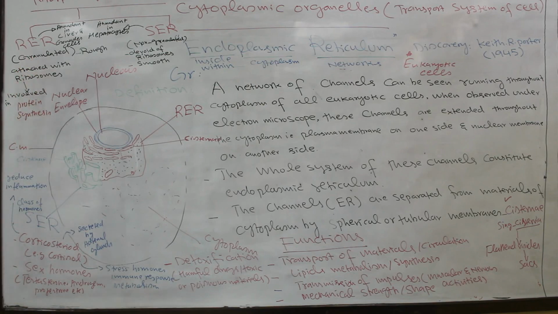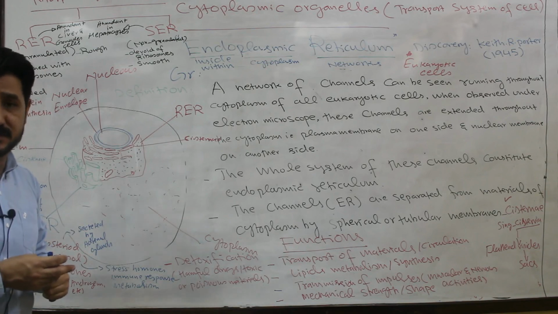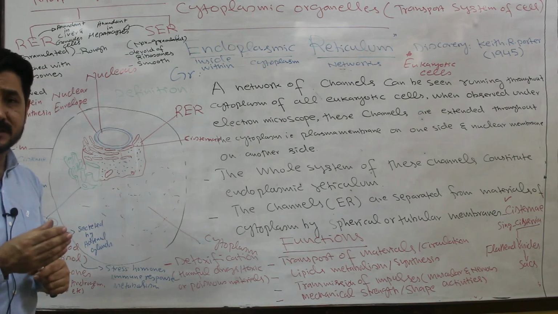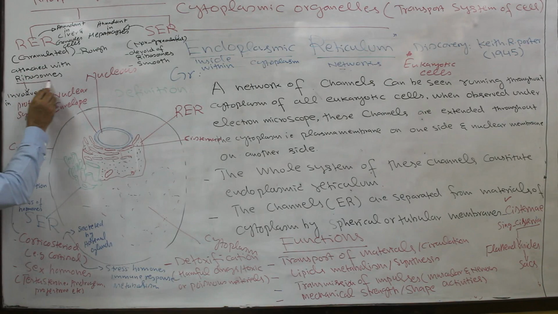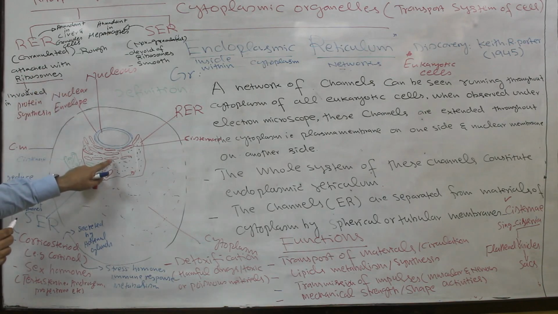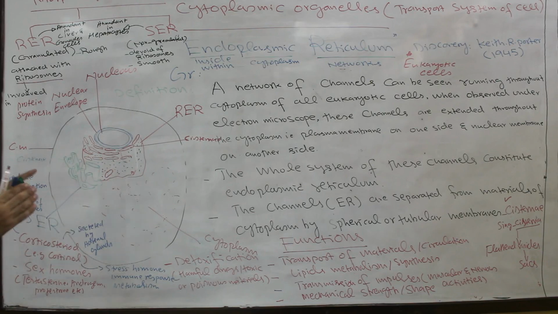In other words, rough endoplasmic reticulum is studded with ribosomes. Ribosomes are attached to the outer surface of the endoplasmic reticulum, and because of these granule-like structures studded upon the external surface, it becomes rough. That is why it got its name, rough endoplasmic reticulum.